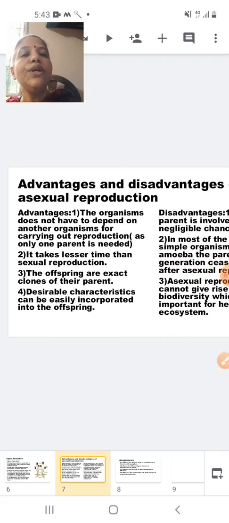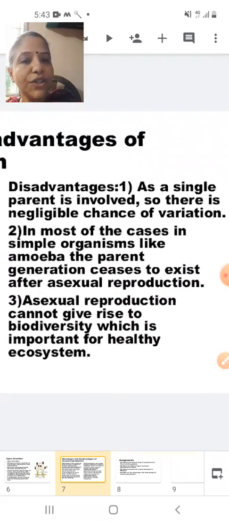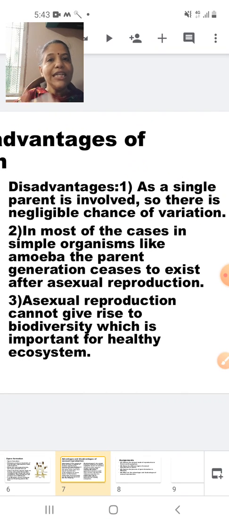Now let us go into the disadvantages of asexual reproduction. Okay. Now, disadvantages. As I told you, as only one single parent is there, whatever the characters are, the same characters will be repeated and no variation will be there. As I told you, a red flower means only red flowers will be there. There will be no formation of a white flower or a pink flower. Next.